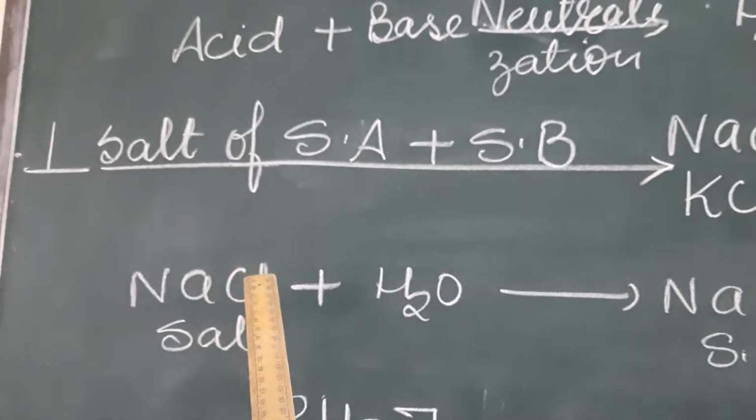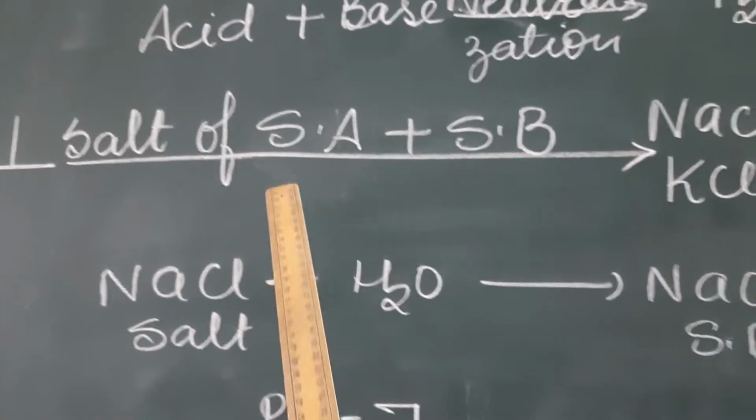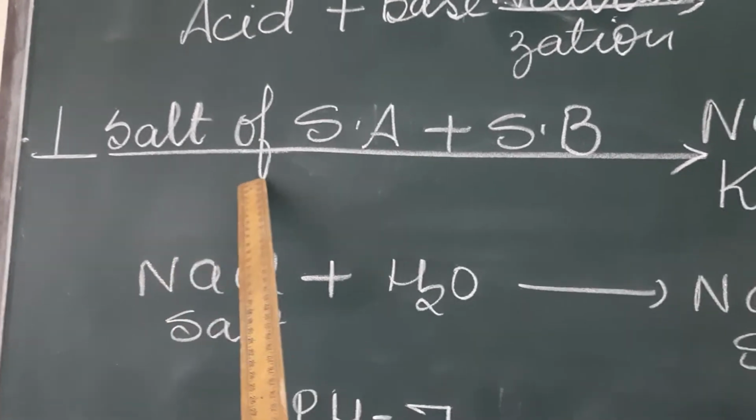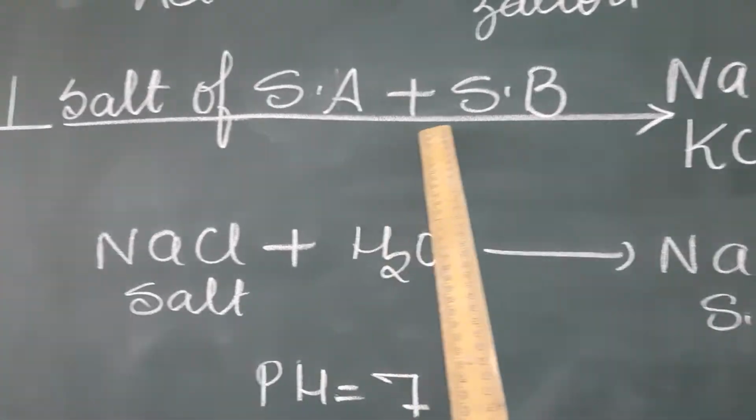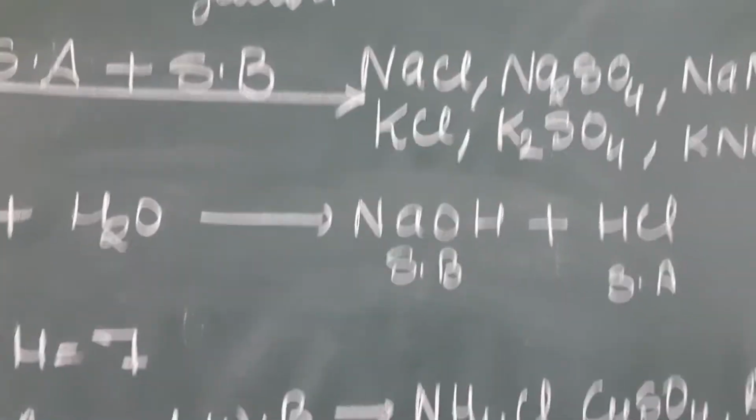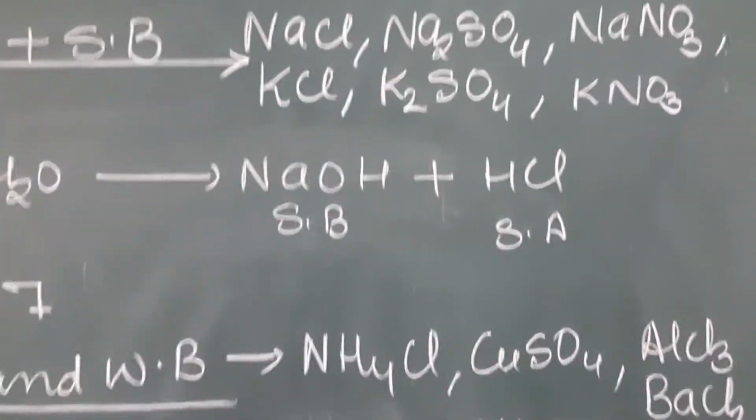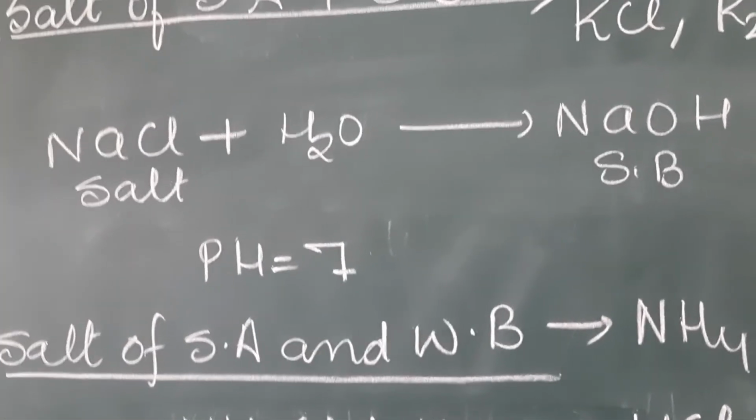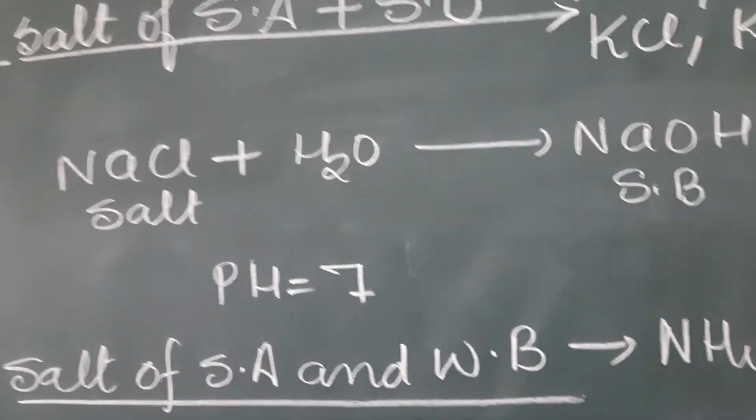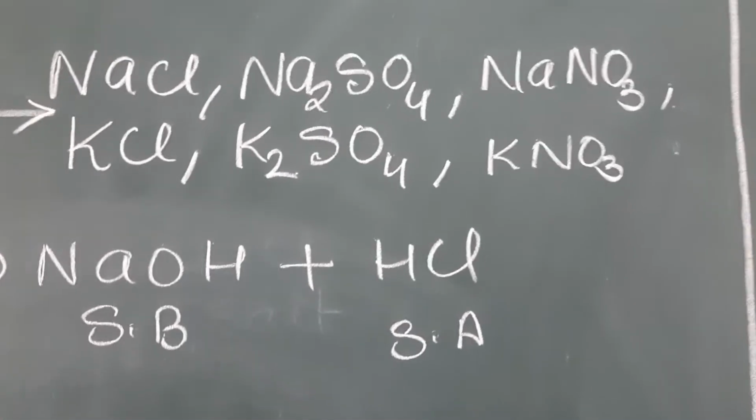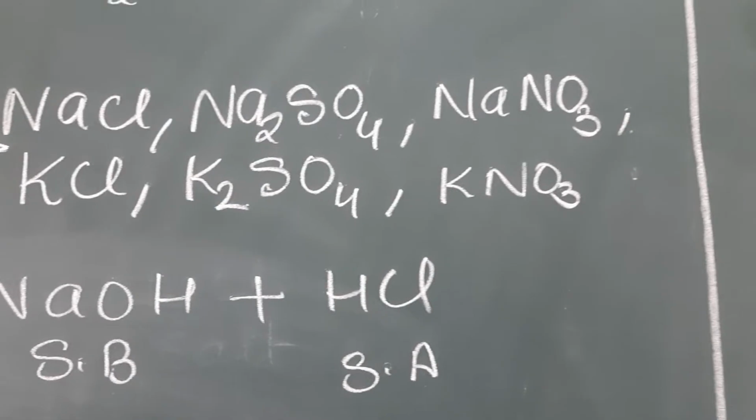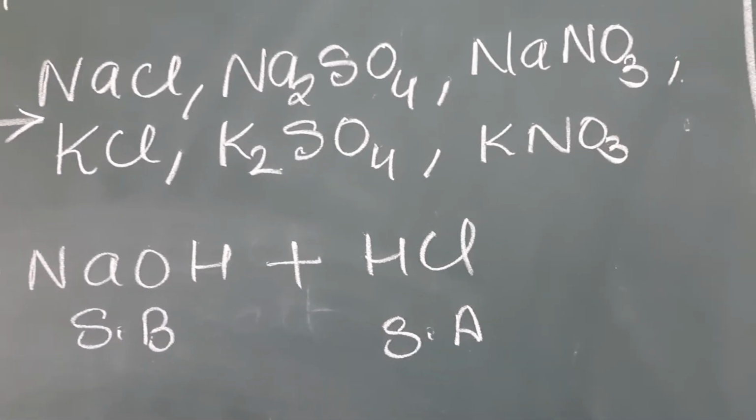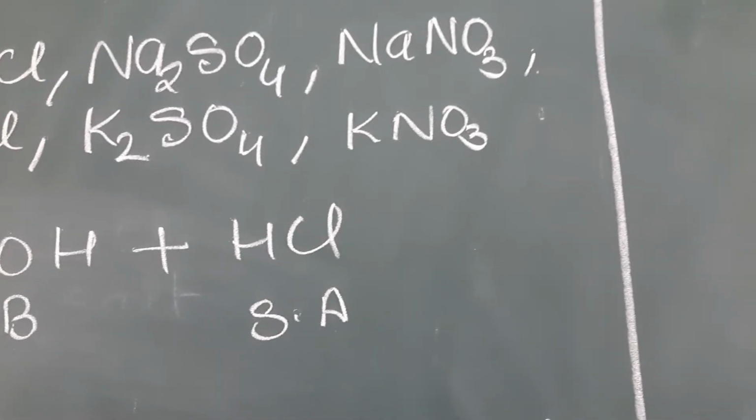Now, on the basis of pH value, salts are of four types. Salts of strong acid and strong base, in which acid is strong and base is also strong. For example, sodium chloride, sodium sulfate, sodium nitrate, potassium chloride, potassium sulfate and potassium nitrate.